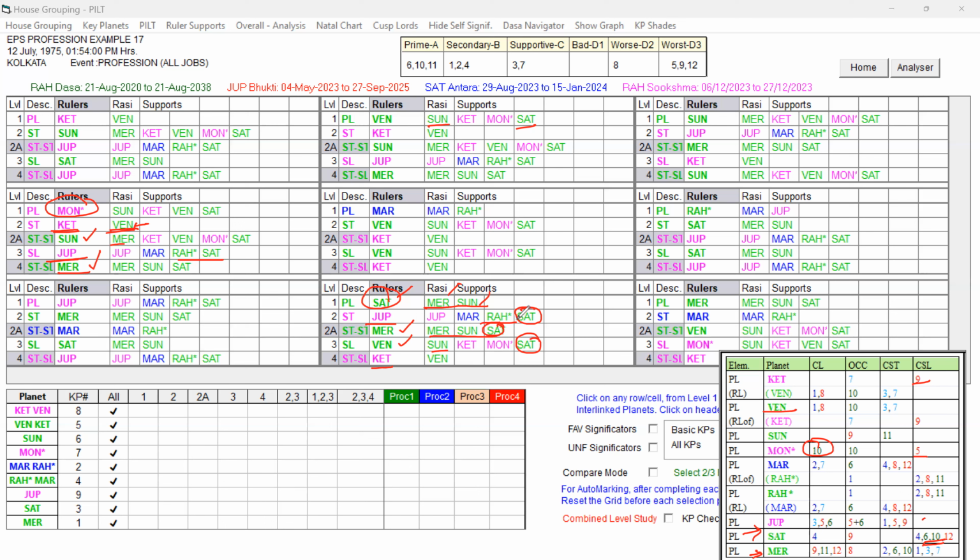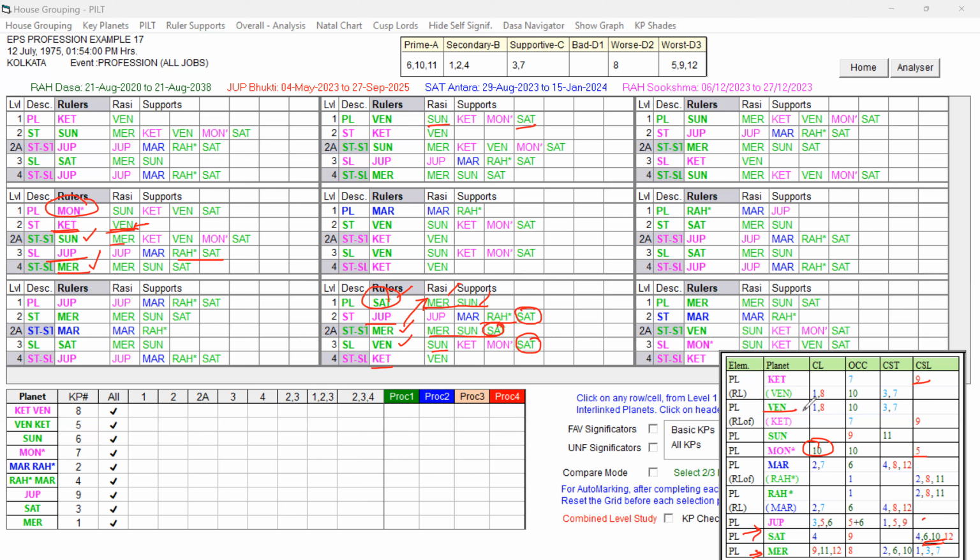So this is supported by Saturn for the job connecting to abroad, and it is also supportive for job prospects in abroad, provided the sublord is supportive. The star lord of the sublord, Mercury, is also talking about a very good grouping for travel abroad and job prospects abroad also. That Mercury is good. Mercury also forms a ruler link to the planet level. And you can see what the sublord is signifying. The sublord, whether it is favoring the job prospect, is green color, but whether it is favorable for job prospects in abroad is given by the planet and star combination.